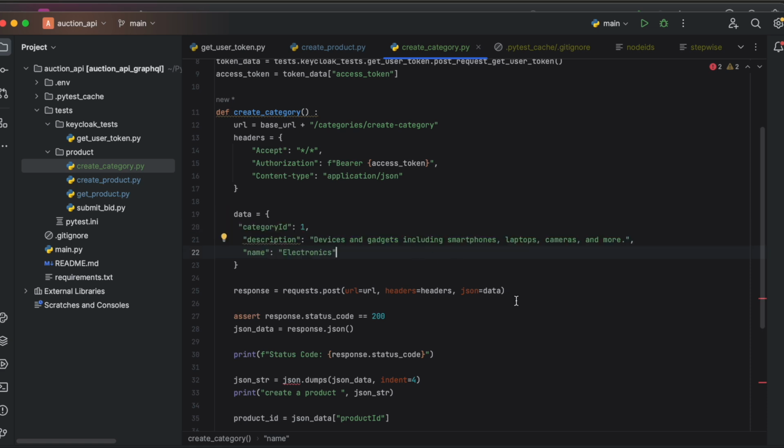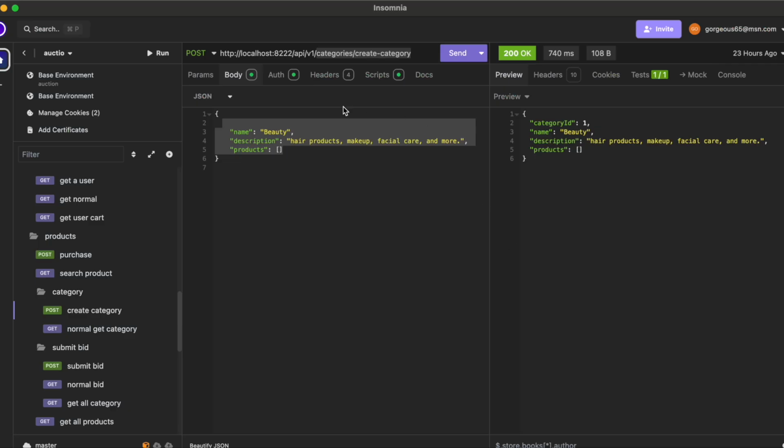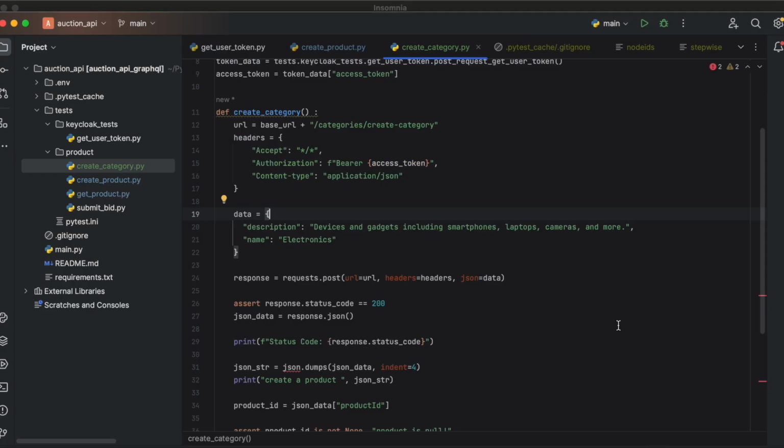I think this might work, and no, this won't work with it. Category 1, something similar to what we had here. We just need a name and description, and maybe this one. Maybe it might work, maybe it doesn't really matter. We have a name and description over here, so hopefully this should be okay.